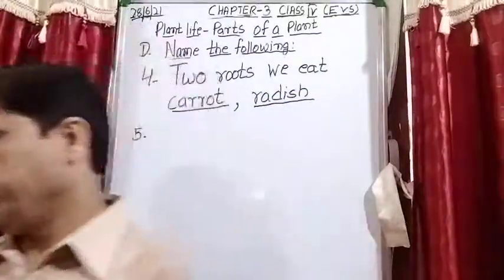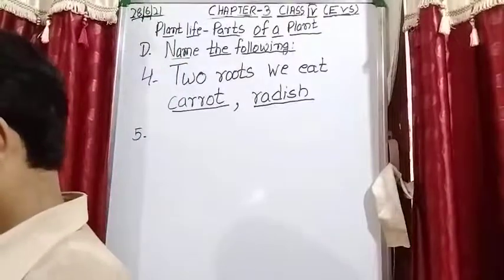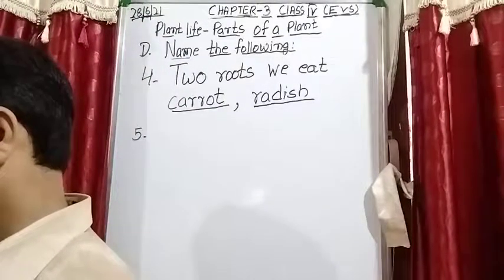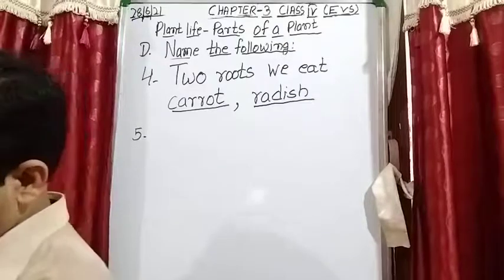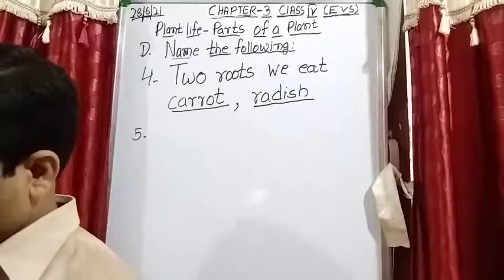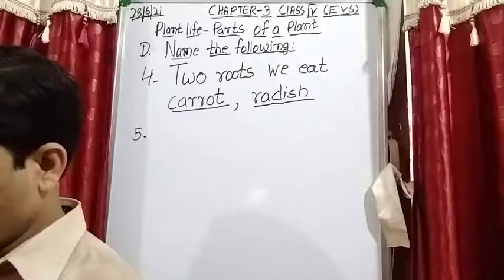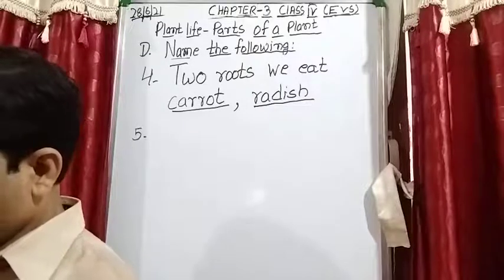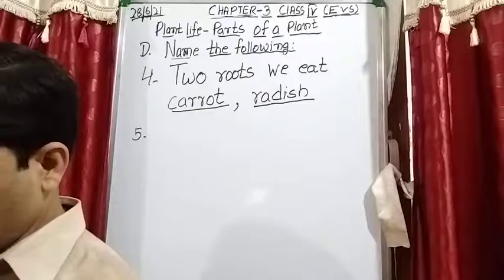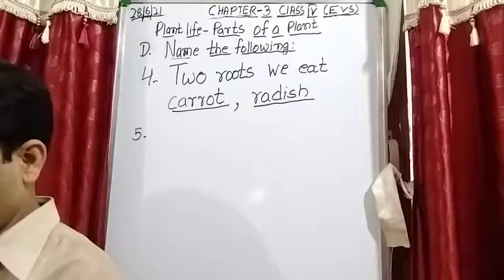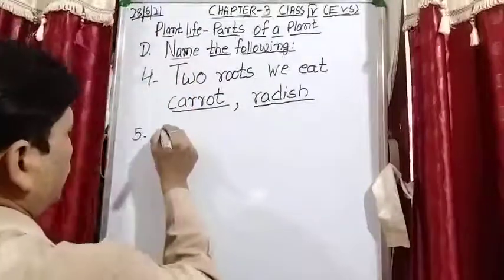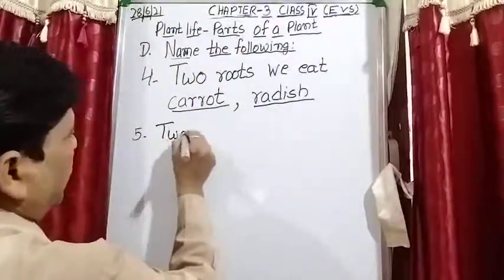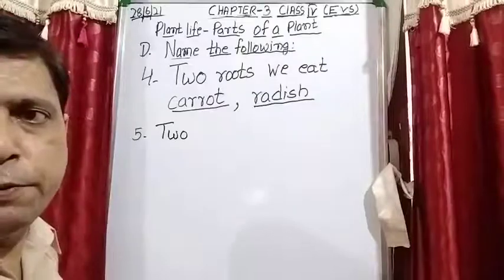Note down. Now two leaves we eat. Next is two leaves we eat.